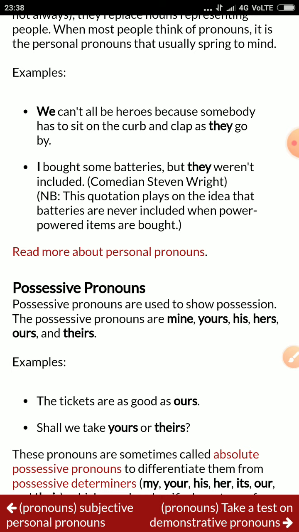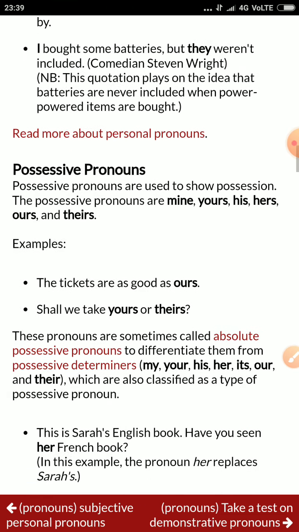They are the examples here. The tickets are as good as ours. Shall we take yours or theirs? These are the same examples of possessive pronoun, which you can understand about what is possessive pronoun. When you set your own example, when you remember the example of possessive pronoun, you should know about the exempli gratia possessive pronoun and you make your own sentence. That will be much more clear for you.